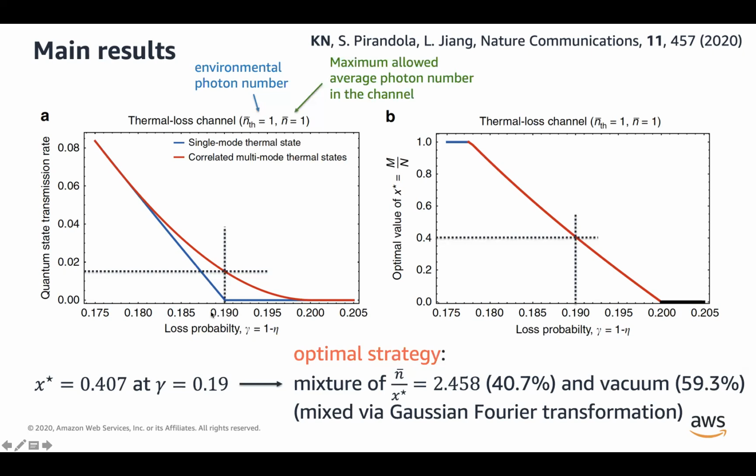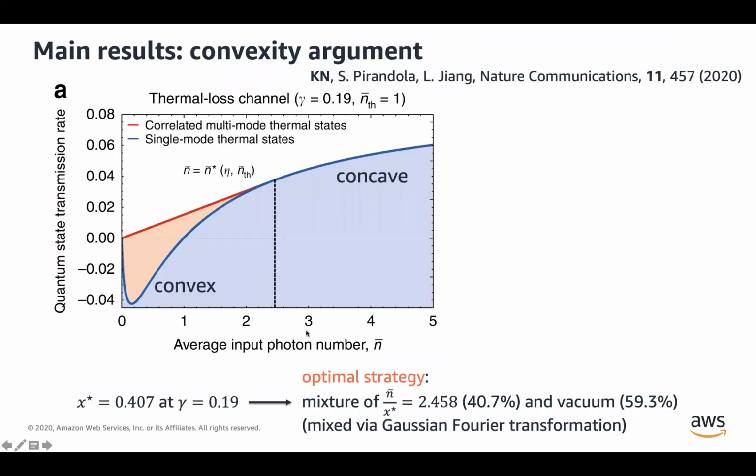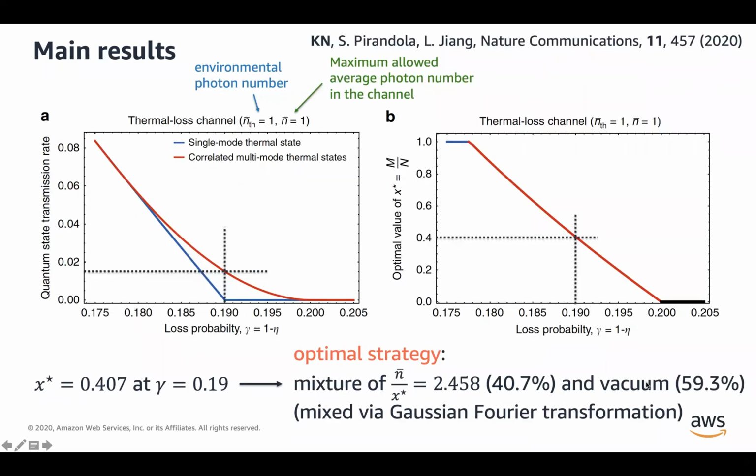And in this 19% loss probability case, it turns out that the optimal strategy is to use a thermal state with this larger photon number, roughly 41% of the time, and use the vacuum state, roughly 59% of the time. And I'm going to explain where these numbers are naturally coming from. So to do that, we are now focusing on this specific loss parameter.